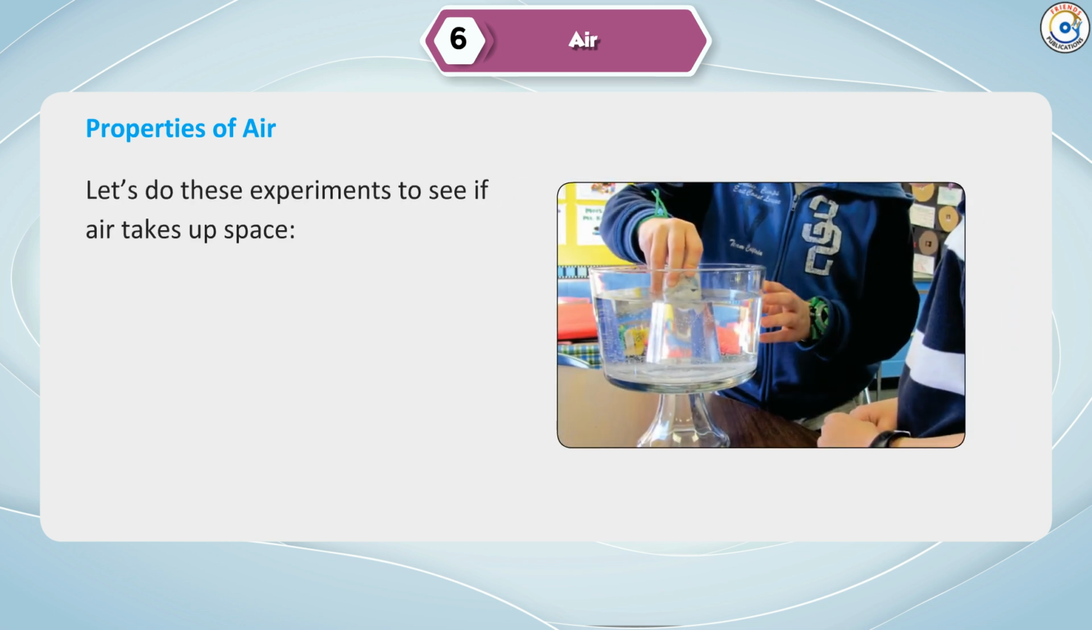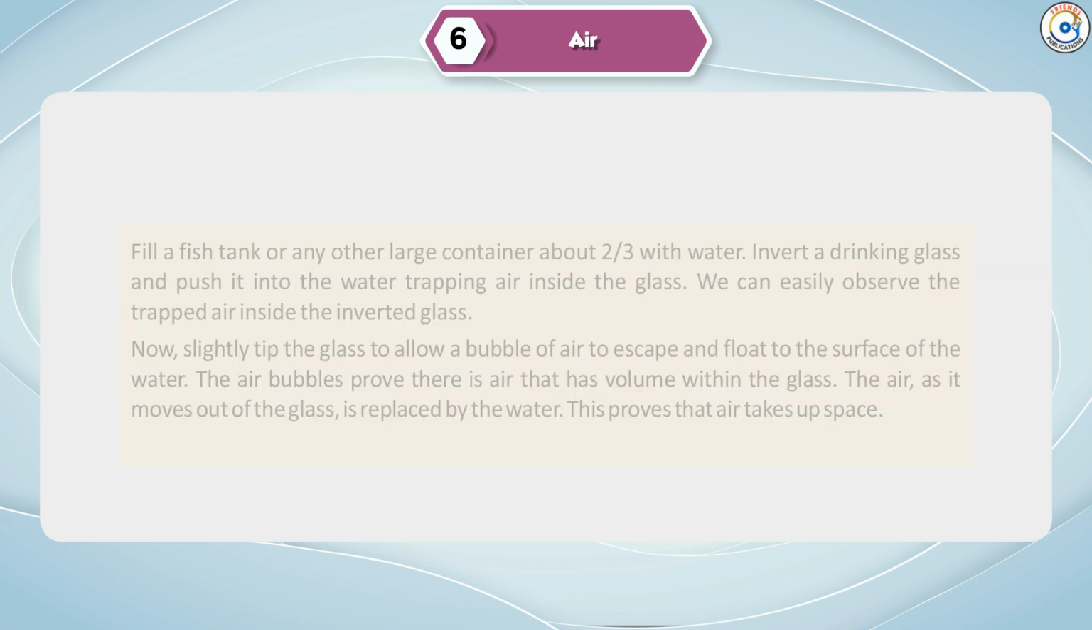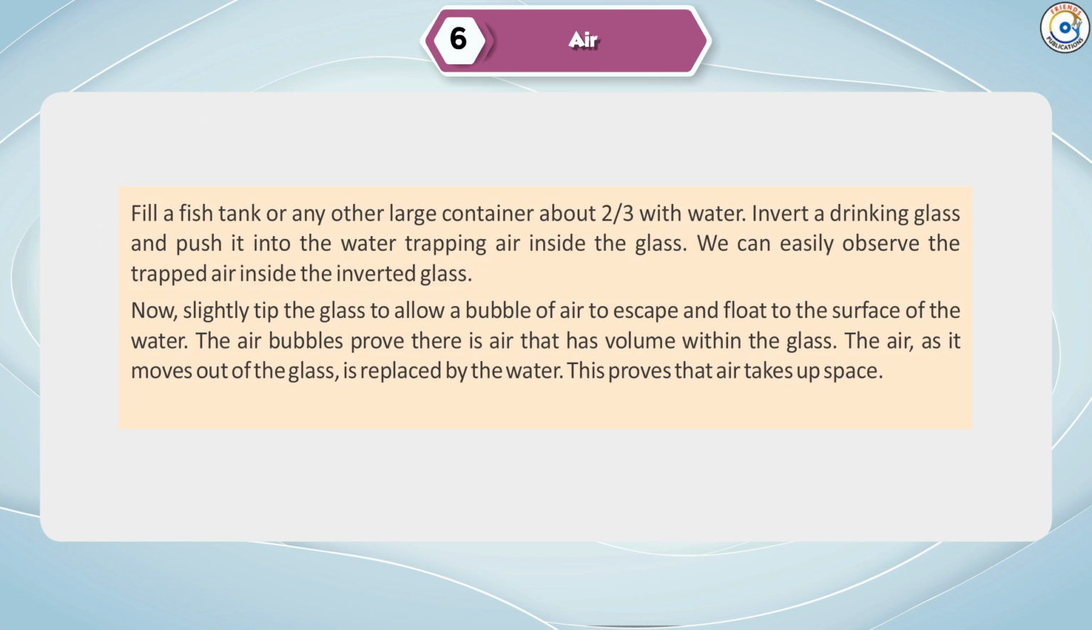Let's do these experiments to see if air takes up space. Fill a fish tank or any other large container about 2/3 with water. Invert a drinking glass and push it into the water, trapping air inside the glass. We can easily observe the trapped air inside the inverted glass. Now, slightly tip the glass to allow a bubble of air to escape and float to the surface of the water. The air bubbles prove there is air that has volume within the glass. The air, as it moves out of the glass, is replaced by water. This proves that air takes up space.